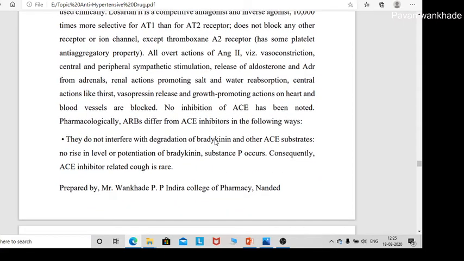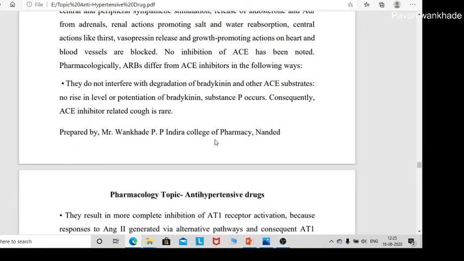What is the difference between captopril and these angiotensin antagonists? They do not interfere with the degradation of bradykinin and other ACE substrates. Means there is no rise in bradykinin and substance P, and hence they do not cause cough. So simply this is the basic difference for these angiotensin receptor antagonists.